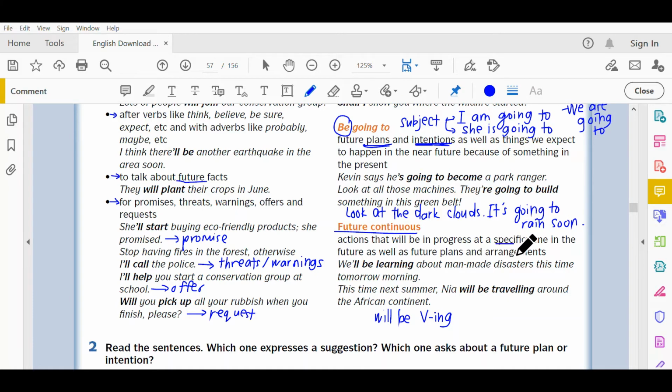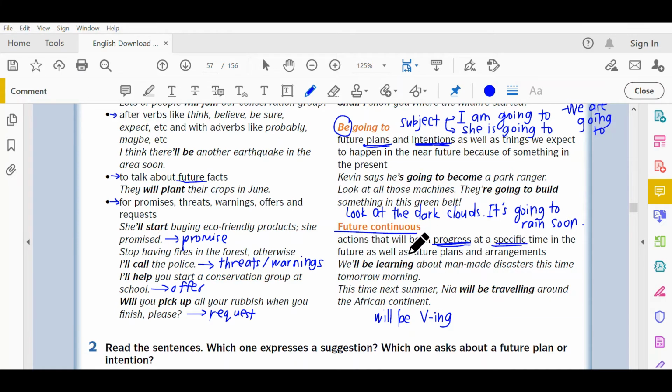Okay, you ingat specific time that will be in progress. Maksudnya apa yang akan berlaku macam nak cerita sedap macam mana apa yang akan berlaku pada masa depan dan masih berlaku masa tu.